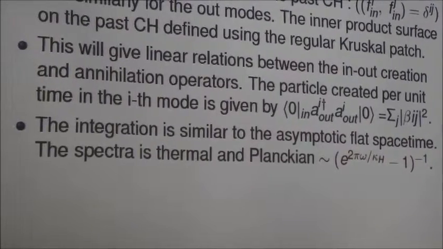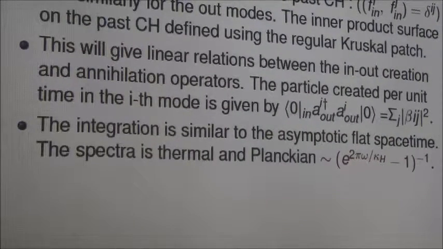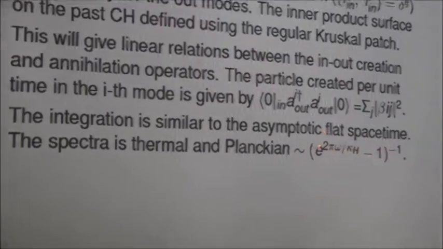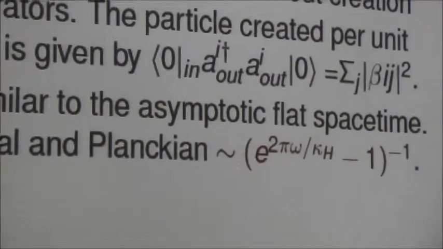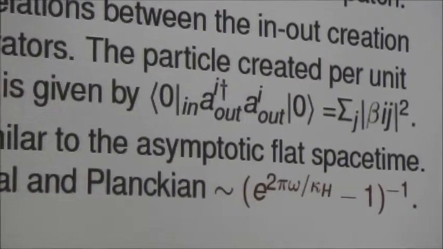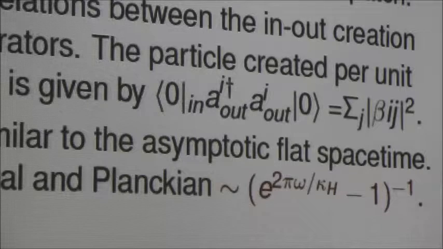So let me summarize what I have got: Hawking particle flux, particle creation on the cosmological event horizon via a collapse mechanism. Now it is reasonable to ask why I have done it.